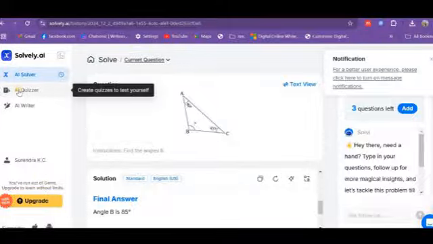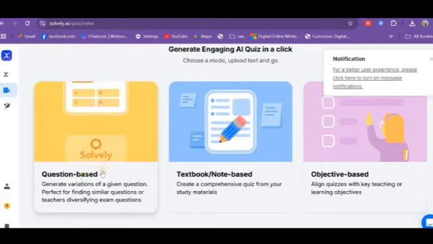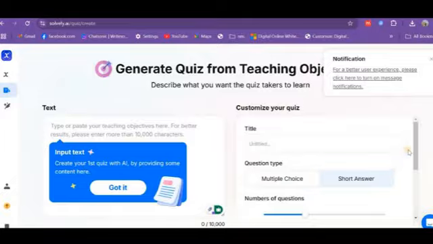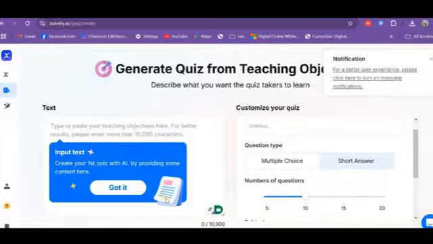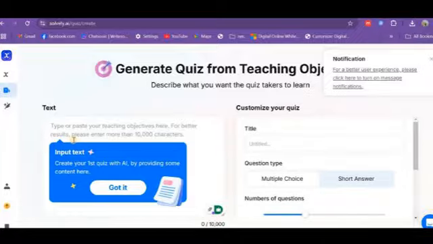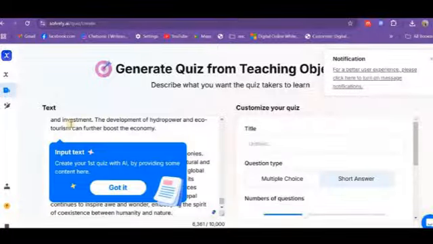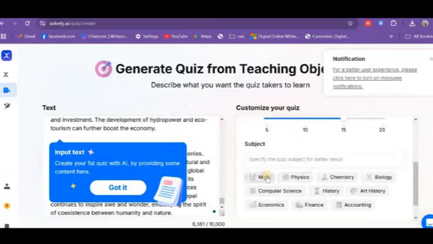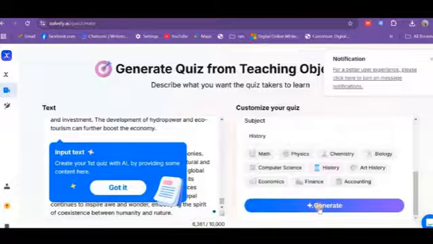Similarly, we can make a quiz from the best textbook, objective based, anything. We can paste the text of around 10,000 words. Title: make a quiz question, multiple choice question, number of questions like 15, MCQ, subject history. At last we can click on generate.